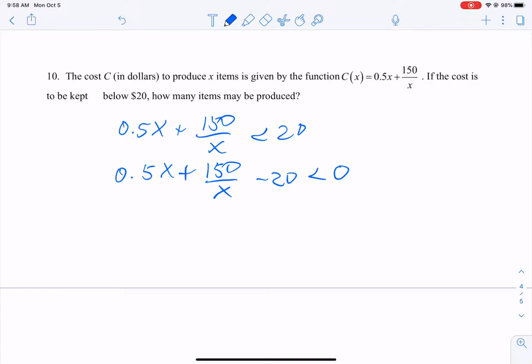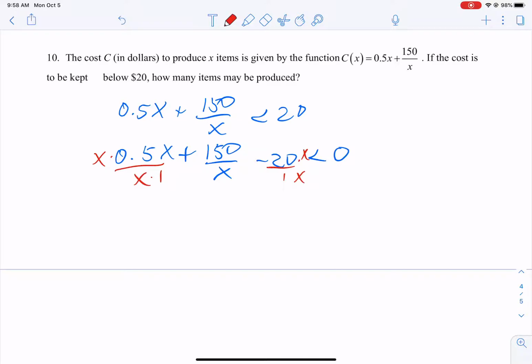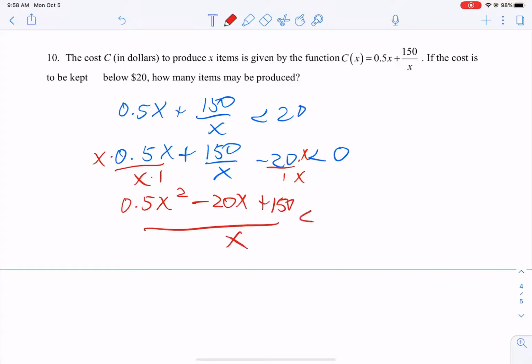Now let's get common denominators for everything, which would mean we would have to multiply here by x, because that's a 1 really, and then here by x. And we get, I'm so sorry, we get 0.5x squared plus, well, let's put it in descending order, minus 20x plus 150 over x has to be less than 0.